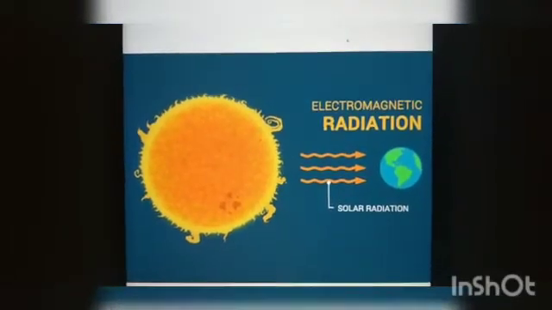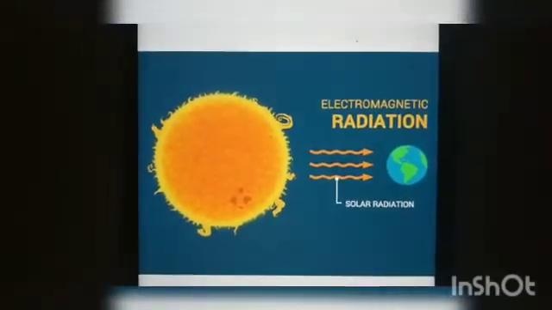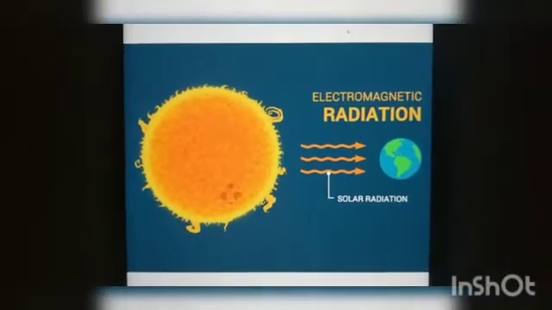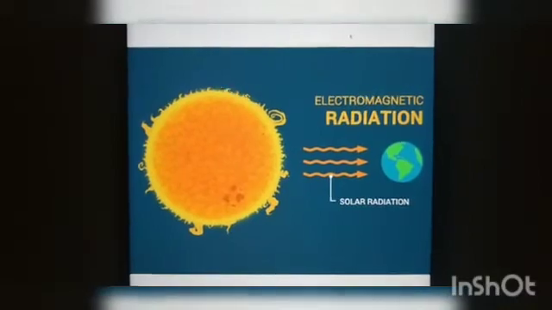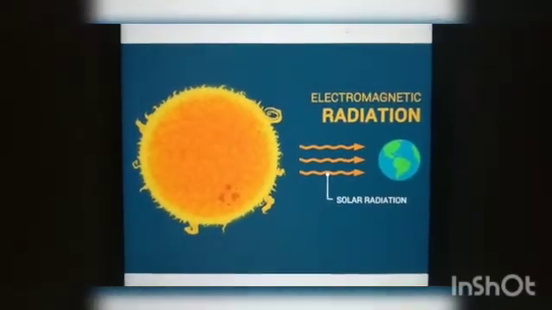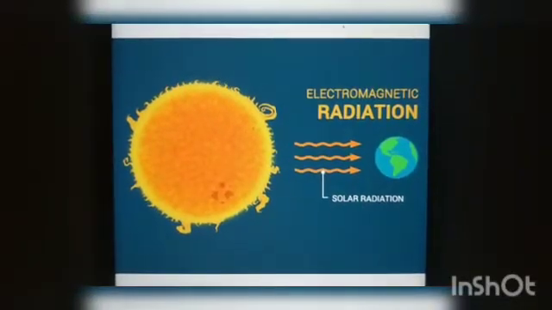People sitting around a bonfire receive heat by the process of radiation only. The people who are sitting around a bonfire receive heat by the process of radiation.